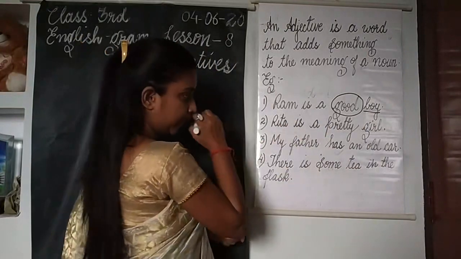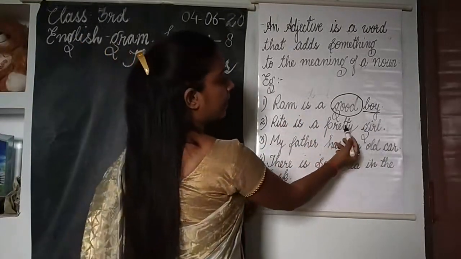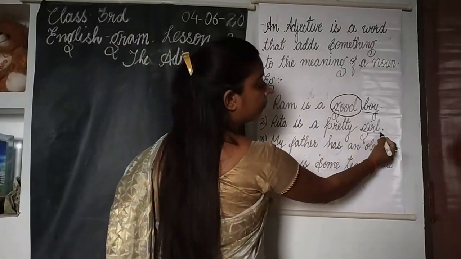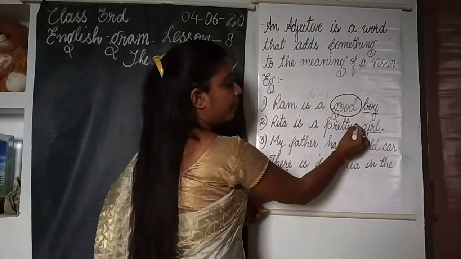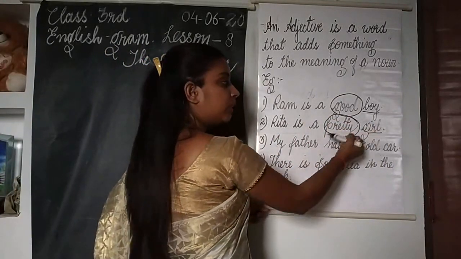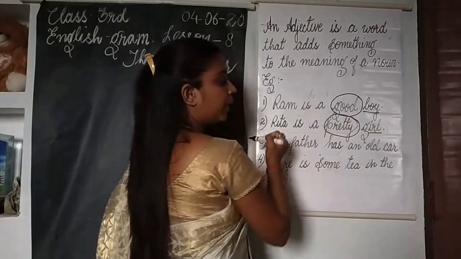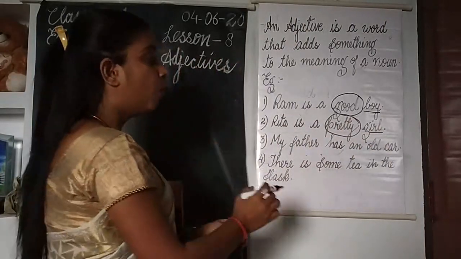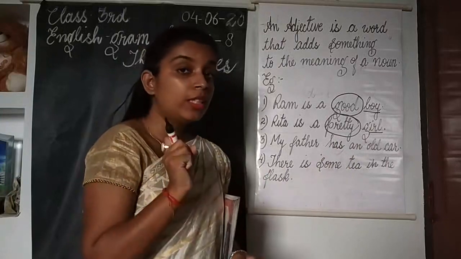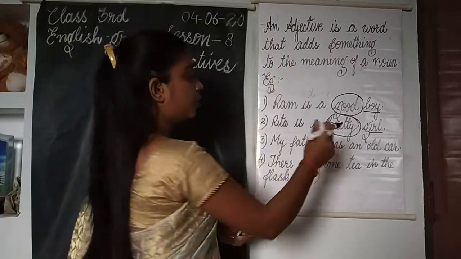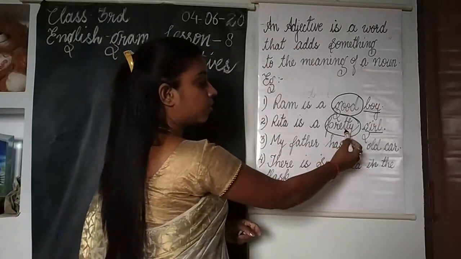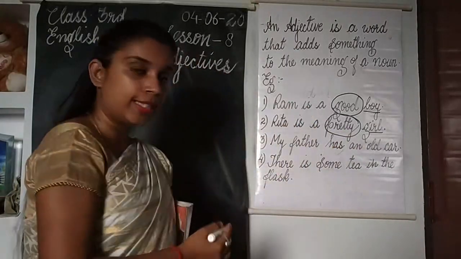Now the next sentence is, Rita is a pretty girl. Again here, girl is the noun, and the word pretty is telling us something about the girl. It's adding something to the meaning of the girl or the noun. What is the word pretty telling? About the quality of the girl. What kind of girl she is? She is a pretty girl. So the word pretty is also an adjective here in this sentence.